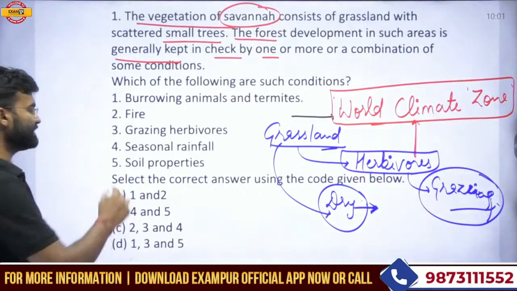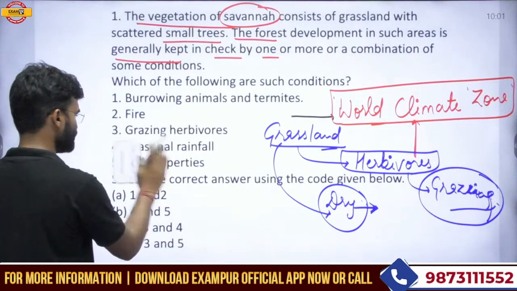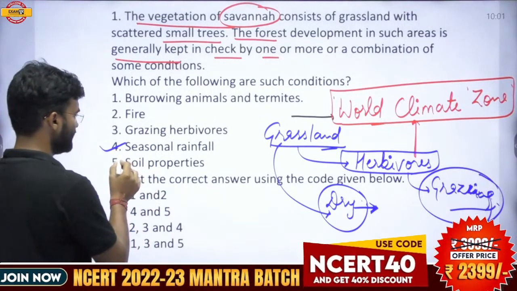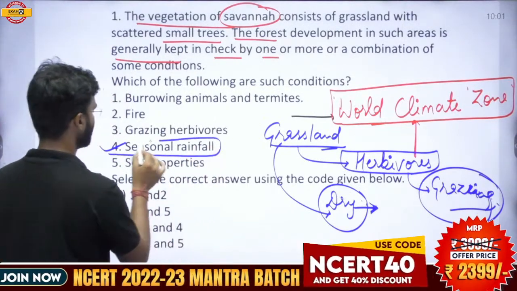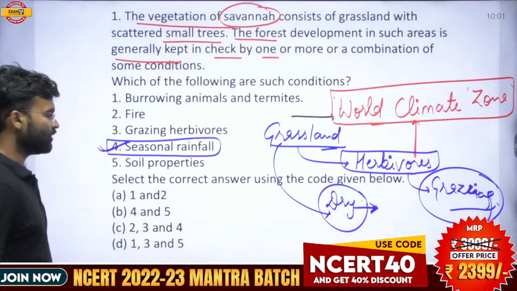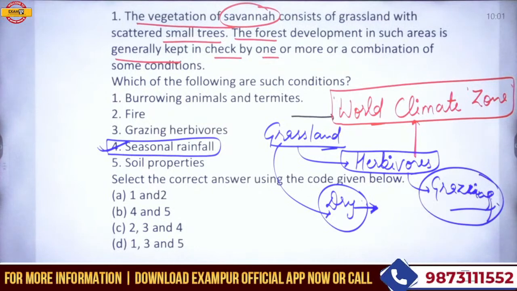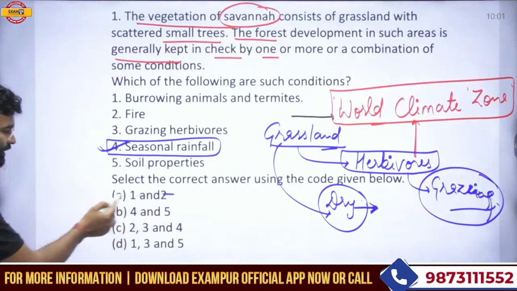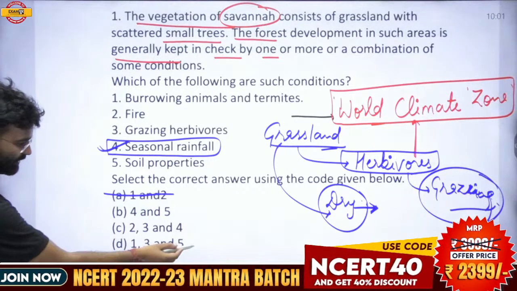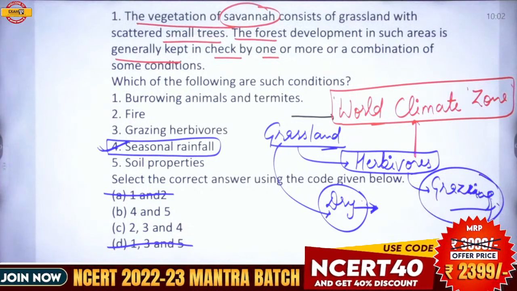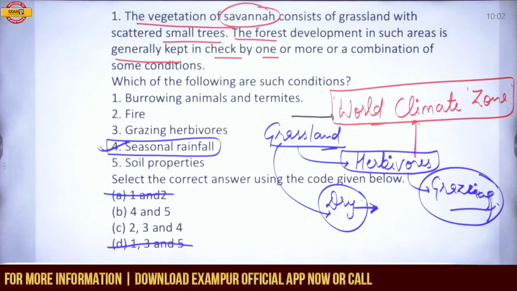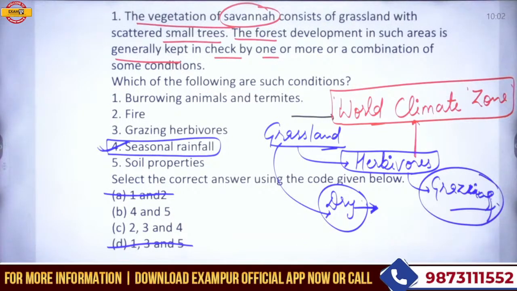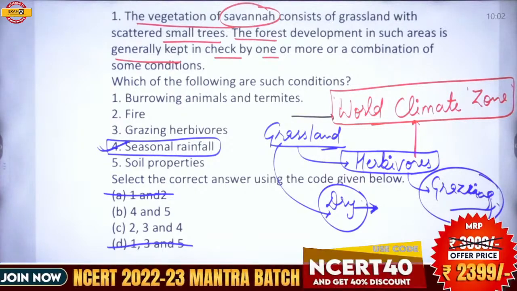Seasonal rainfall is an important factor, as I discussed. The very important factor is the fourth one, seasonal rainfall. So on the point of the fourth point, you can eliminate the options which do not have point 4. So option A and option D can easily be eliminated. Seasonal rainfall is an important factor for the limited development of the forest in this region. Okay, so the first is an important factor. Second, grazing herbivores.